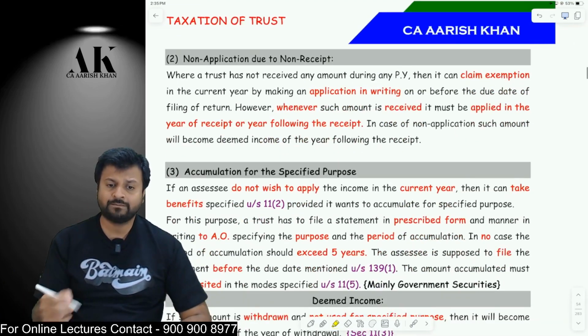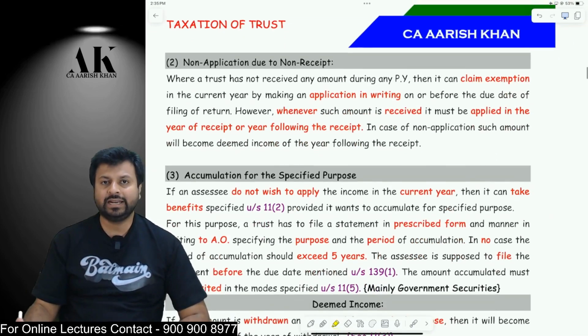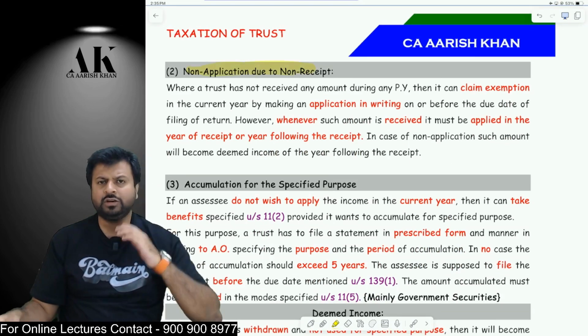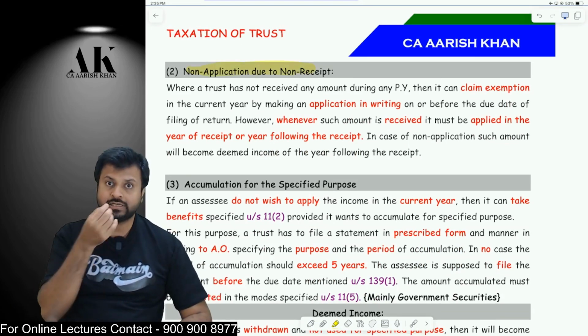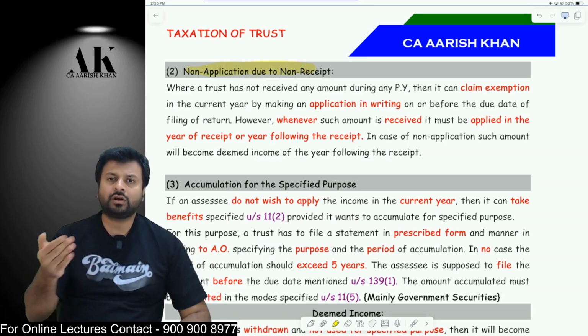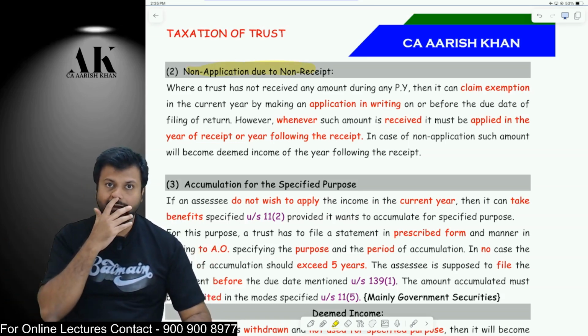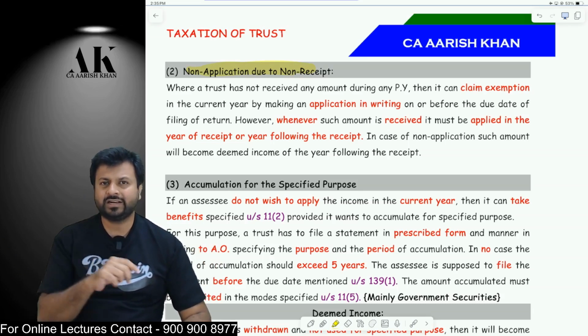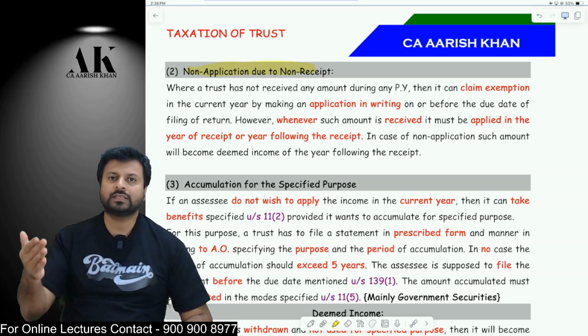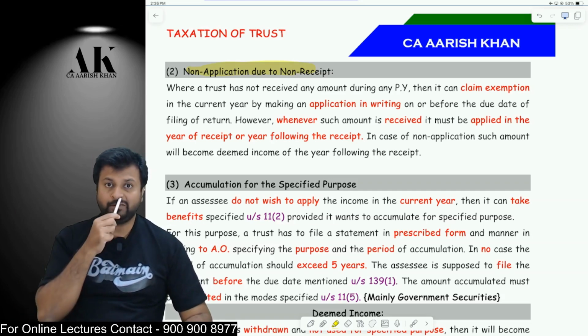Be very careful. Okay, next way to save the tax, next way to reduce the income, is a very genuine point. You are not applying because you have not received the money. You have earned the money, the income is accrued to you, but you have not received it. Now, because you have not received it, how will you apply it? Without applying, you will not get the deduction. So can I get the exemption over here without applying the money in the current year? Suppose 10 lakh rupees is accrued to you, but you have not received that 10 lakh rupees.